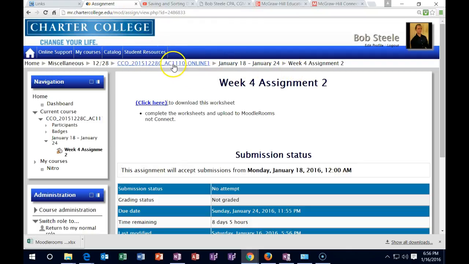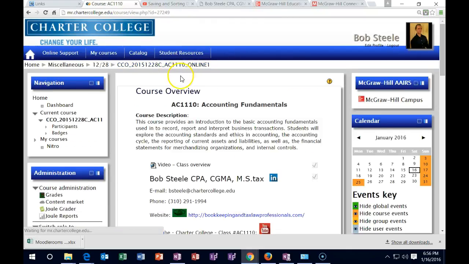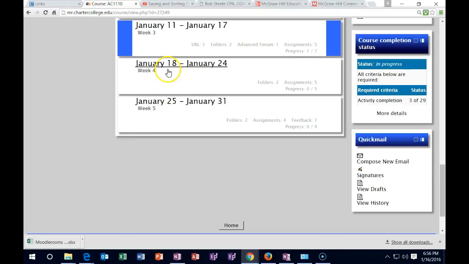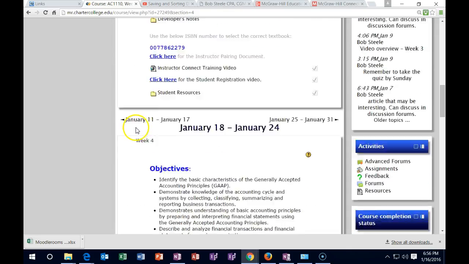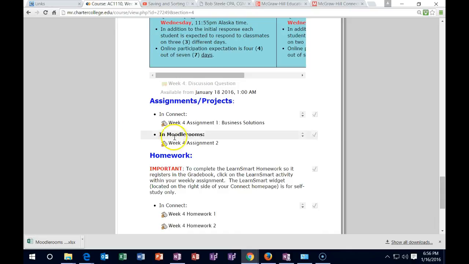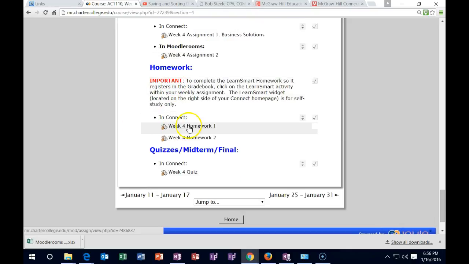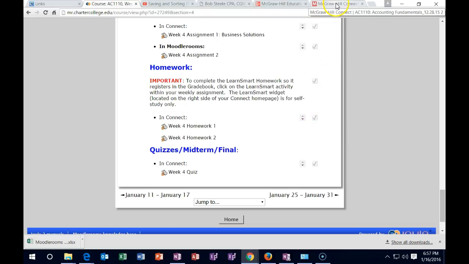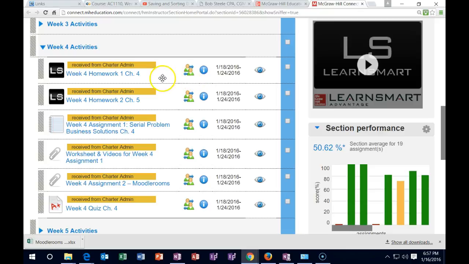I'm going to go back to the current section. I'm going to scroll down to week 4 once again, scroll down to where we were, and we then have the homeworks. 2 homeworks. We've got the 2 Learn Smarts. Again, you want to check them off in Moodlerooms, but of course the homeworks will be done in Connect. So Connect is up here, and these are the homeworks.